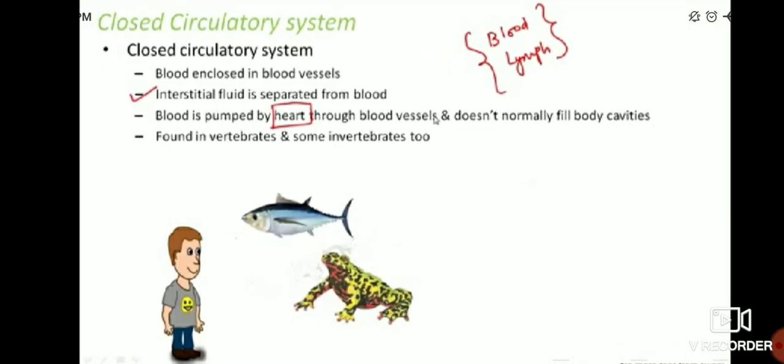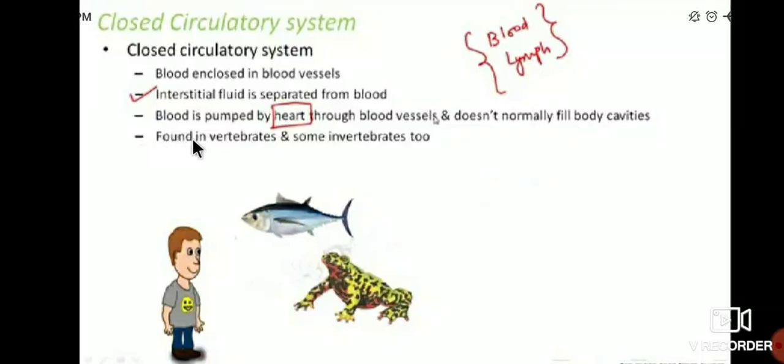And next is important, the closed circulatory system. See here, in the closed circulatory system, blood is enclosed in blood vessels. Interstitial fluid is separated from blood. Blood is pumped by the heart through blood vessels and does not normally fill body cavities.